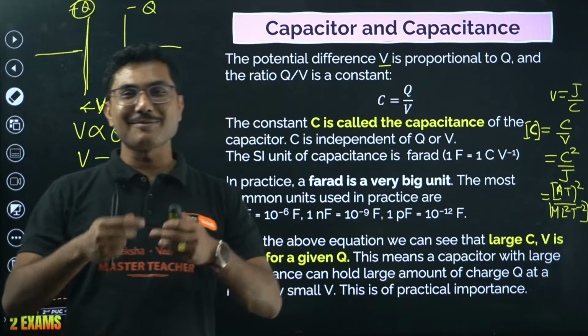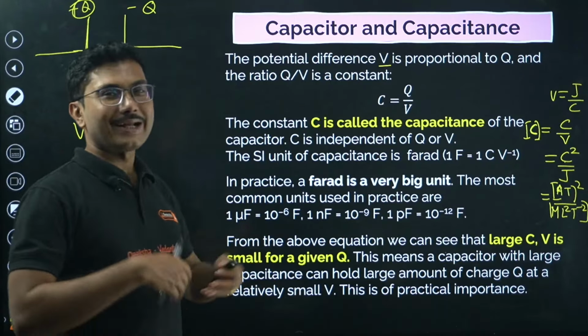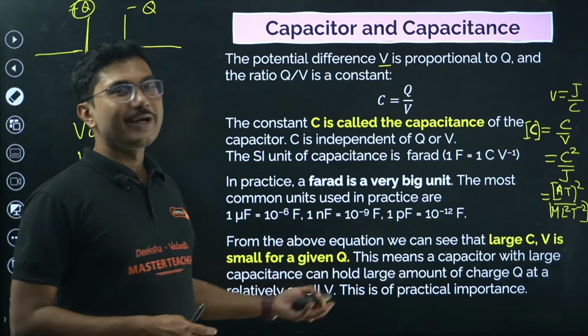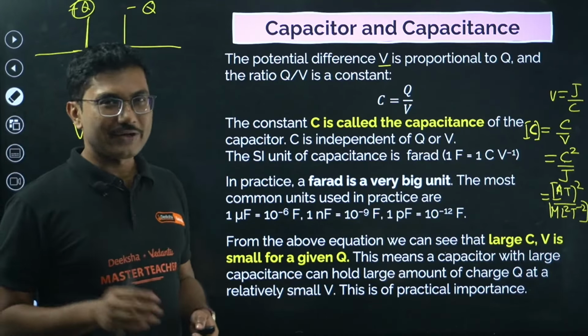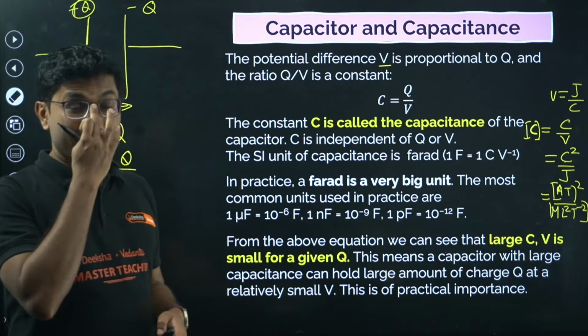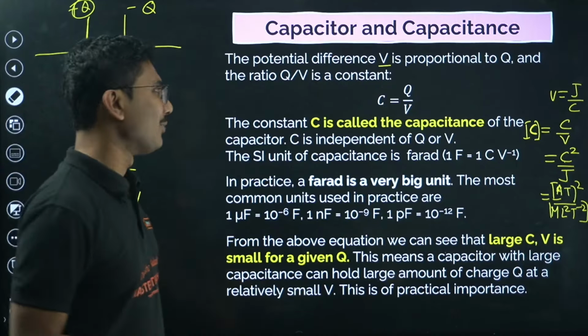But 100 rupees can only buy a small amount. If you get to a market where everything is cheap, you get everything almost for free. So large capacitance is like a free market, where you can store a large amount of charge, but voltage will increase by a small amount.